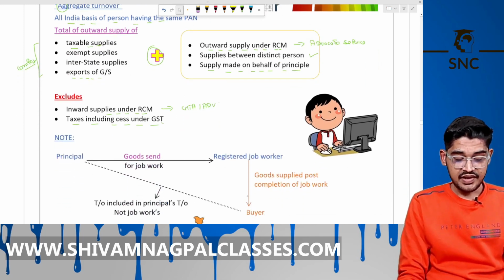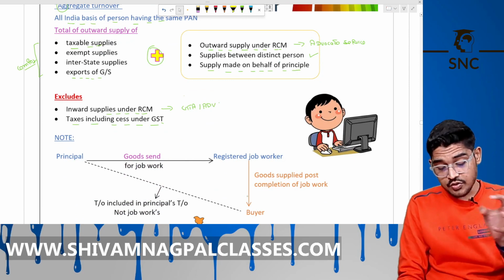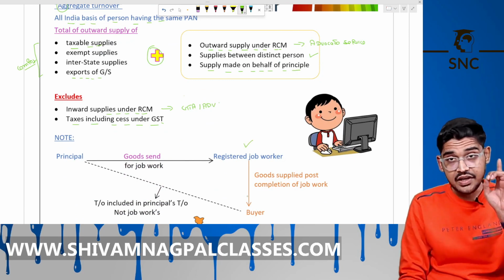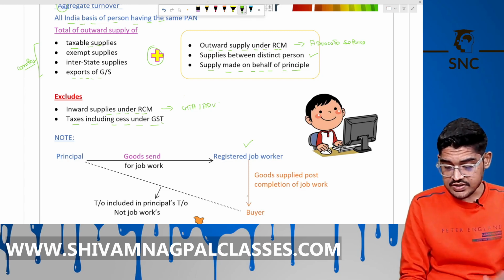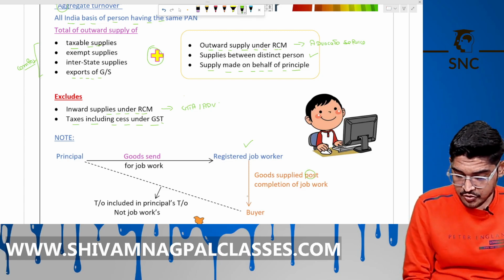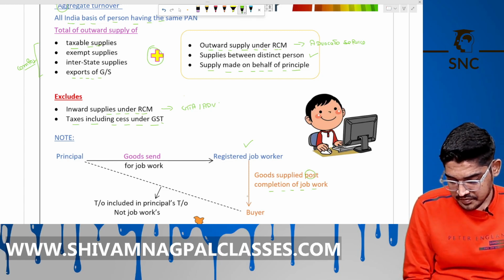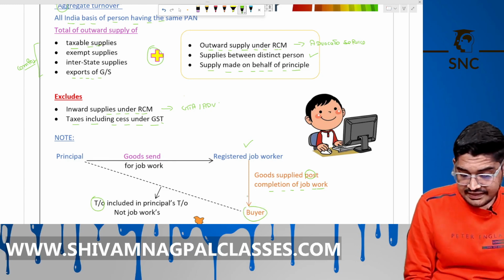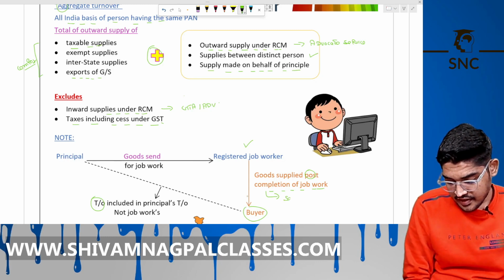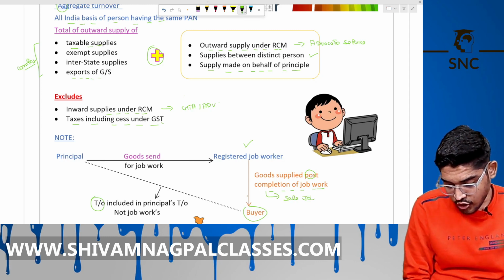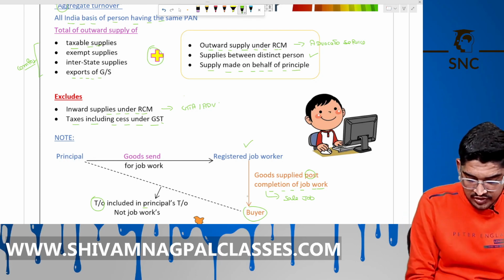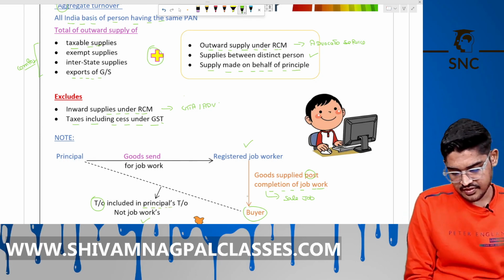Note, if the principal sends some goods to a job worker for some job work, and that job worker supplies the goods post completion to the buyer, then that sale made by the job worker will not be counted for the job worker. It will be counted for the principal only, right?